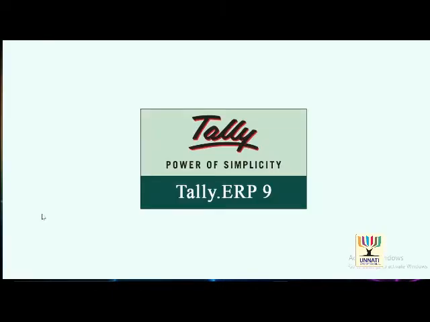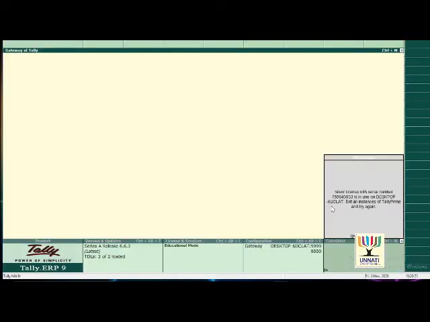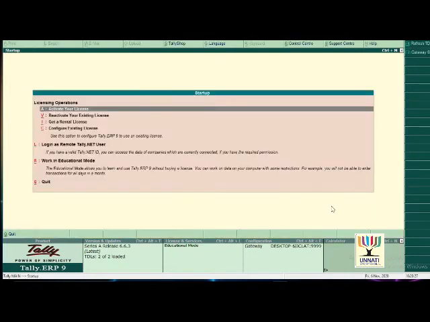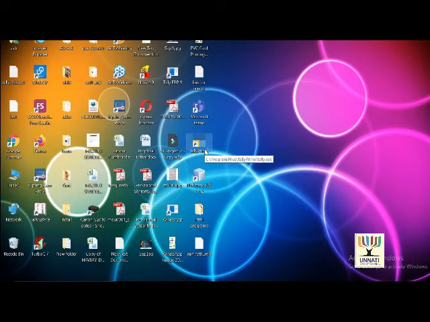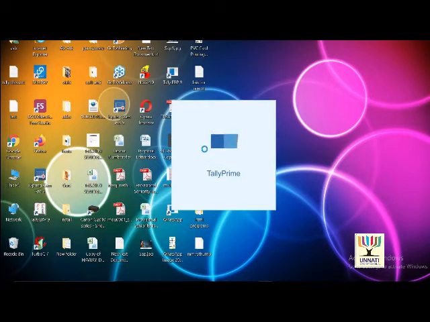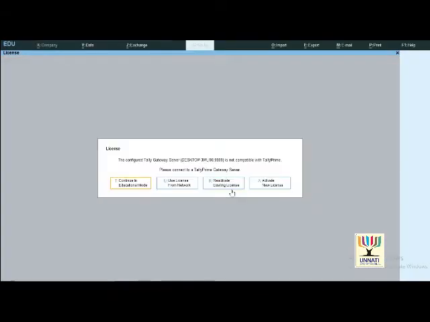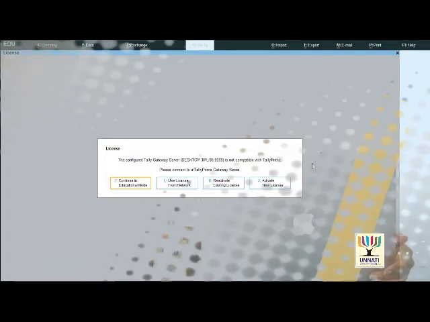The Tally ERP9 screen is displaying. Here we activate and reactivate the license. Now the Prime icon is here. Just double click on it to open. It will take some time. Prime has the best look. Okay, now this is the first screen in Prime. In this screen we activate and reactivate our license.